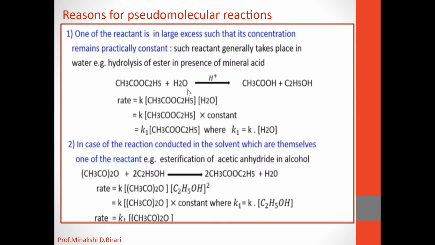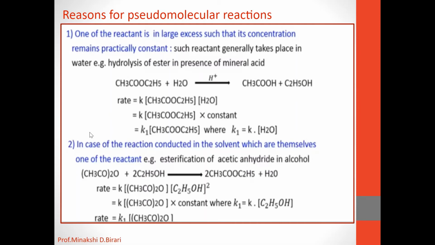That means molecularity for this reaction is equal to 2. The molecularity is 2 but the reaction follows first order kinetics. So order and molecularity are different for this reaction, and it is an example of a pseudo-molecular reaction.